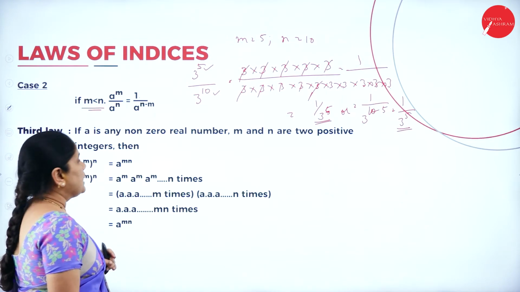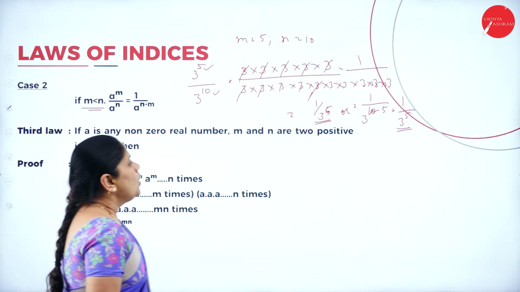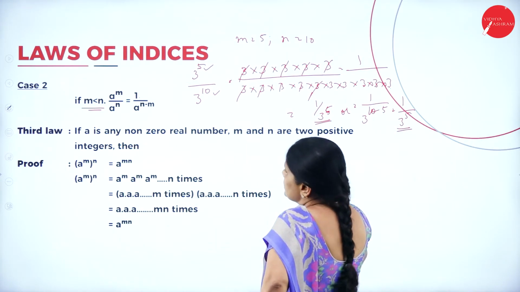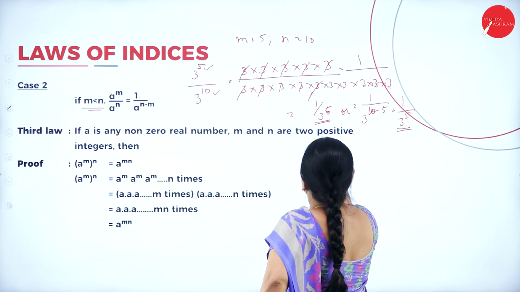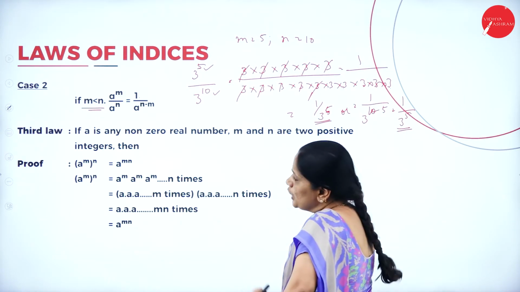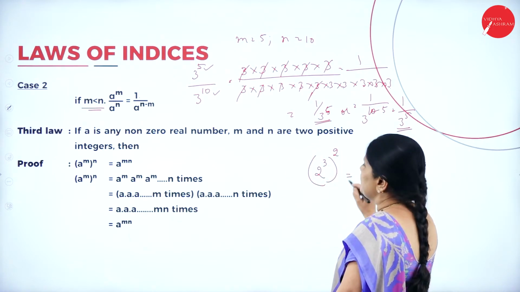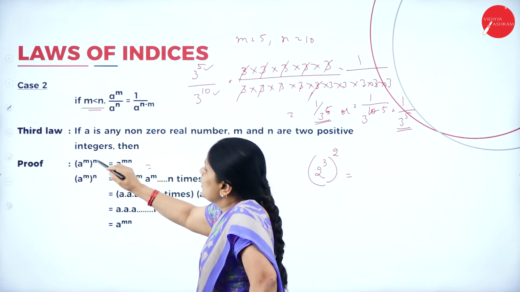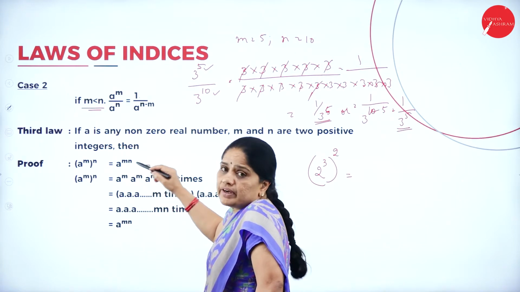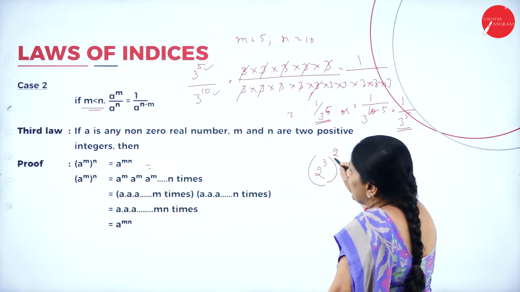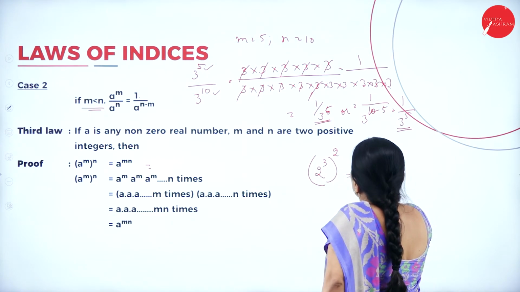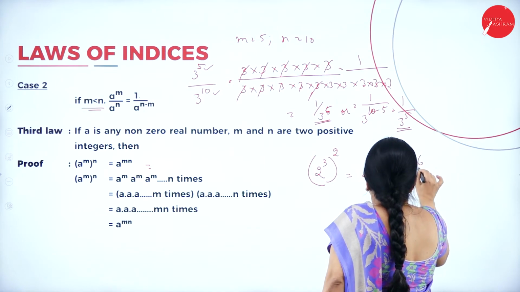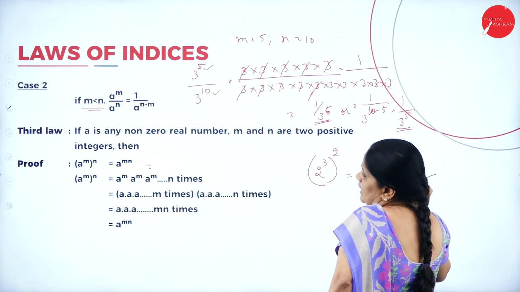Now the third law. What does the third law tell us? A to the power of m whole to the power of n equals a to the power of mn. So suppose I write 2 to the power of 3 whole to the power 2. What does this simplify to? According to this law, a to the power of m whole to the power of n equals a to the power of mn. So 2 to the power of 3 into 2, that is 2 to the power of 6. So this is the answer.